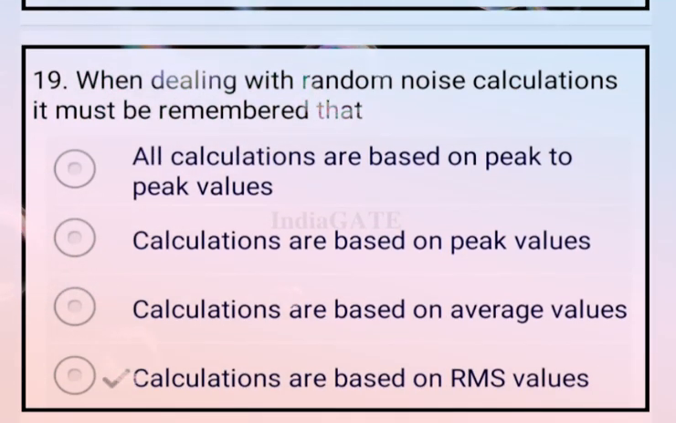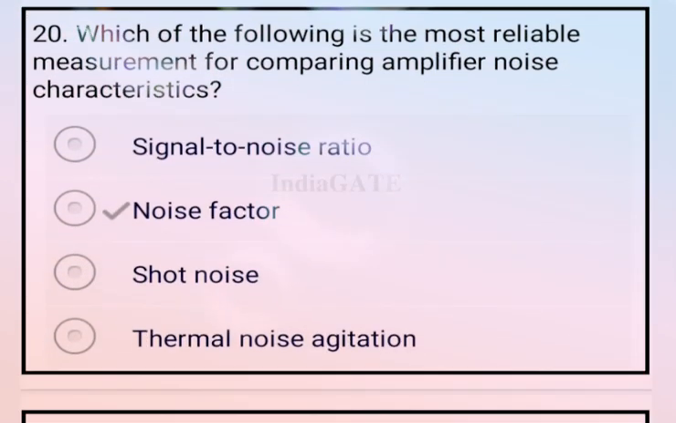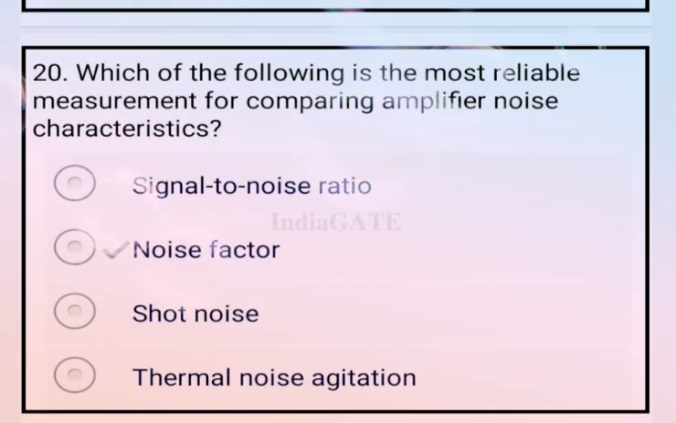When dealing with random noise calculation, it must be remembered that the main point is that it is based on the RMS values. So option D is your correct answer. Next question. Which of the following is the most reliable measurement of comparing amplifier noise characteristics? The correct answer for this is noise factor. Option B is the correct answer.